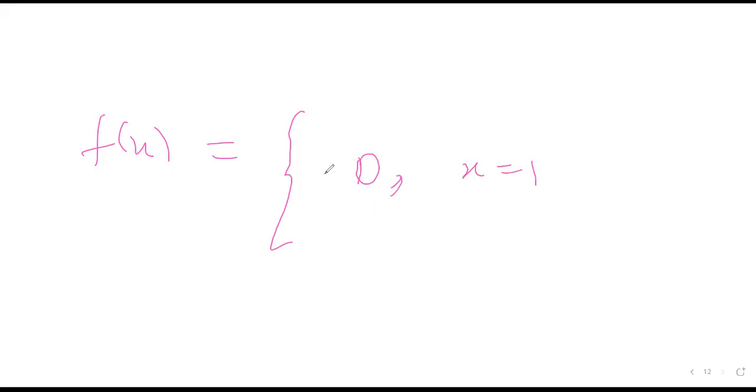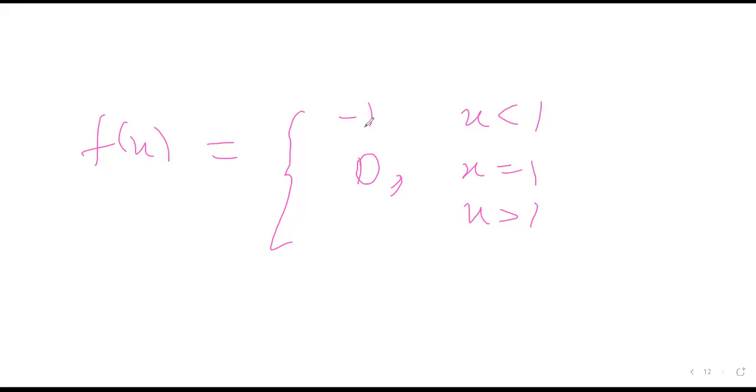What is f(x) when x is less than 1? It is -1, because if any number is less than 1 and you take the power to infinity, it will become 0. So it will be (0 minus 1) upon (0 plus 1), which is minus 1. And if x is greater than 1, then x to the power n tends to infinity, so you have to divide by x to the power n, which will cancel out from the denominator also.